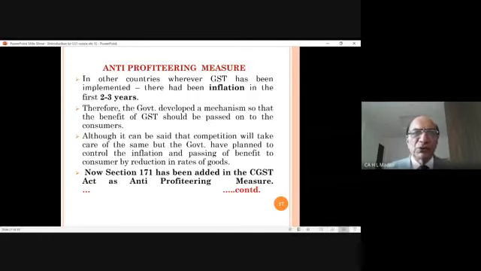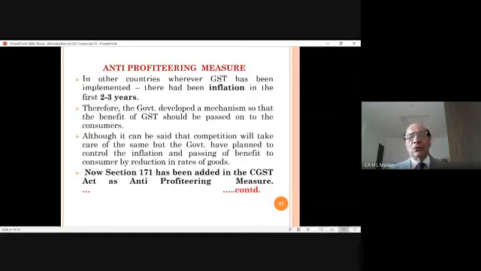When prices of the goods go down, the consumer must get it at a lower price. But the government was afraid of it. Government thought, what will be the control? How can we control it? That whether the person has taken the ITC, but he has not passed its benefit to the consumer, then what will we do?